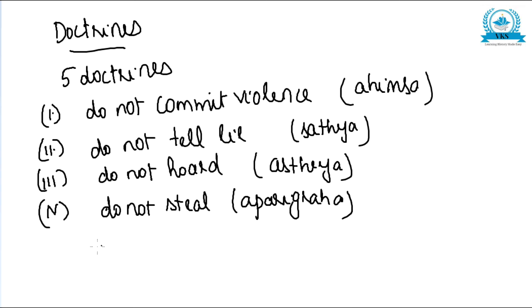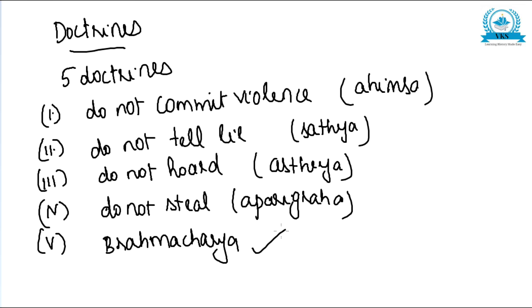Aparigraha, do not take others' property. And the last one is the one added by Vardhamana Mahavira, brahmacharya. So these were the 5 main doctrines of Jainism: ahimsa, satya, asteya, aparigraha and brahmacharya. It is said that the 5th doctrine was added by Mahavira. We have already discussed that, and the other 4 were by previous teachers.